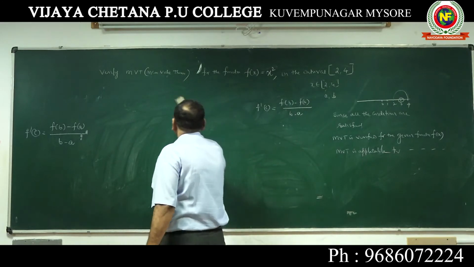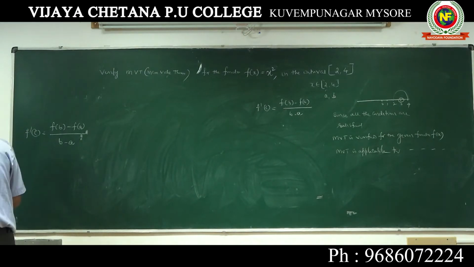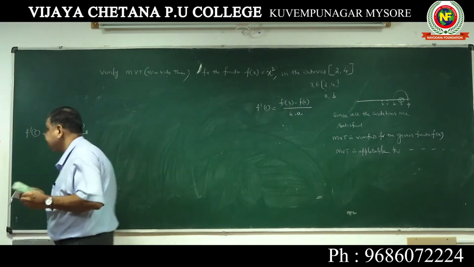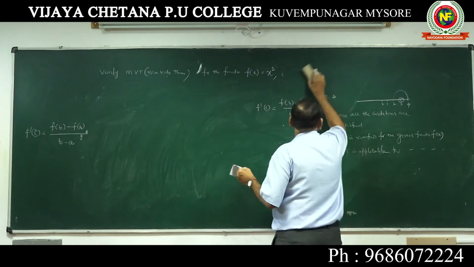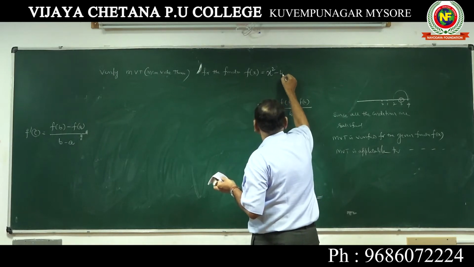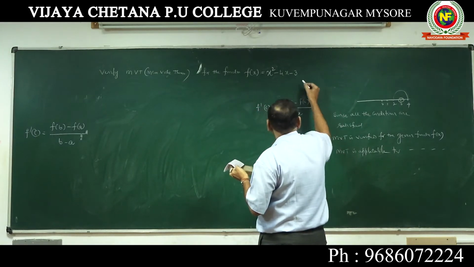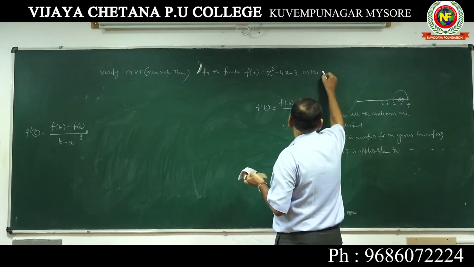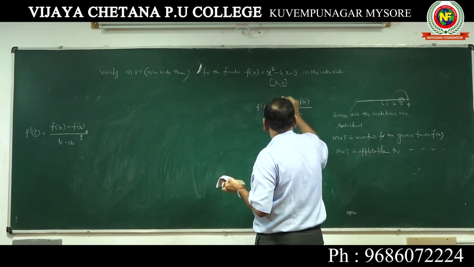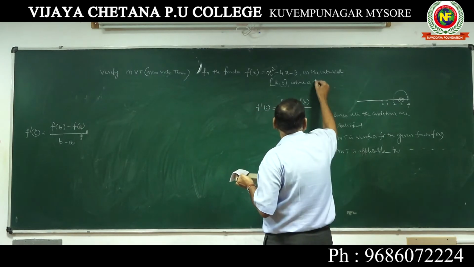Verify mean value theorem for the function x square minus 4x minus 3 in the interval a comma b, where a is equal to 1 and b is equal to 4.